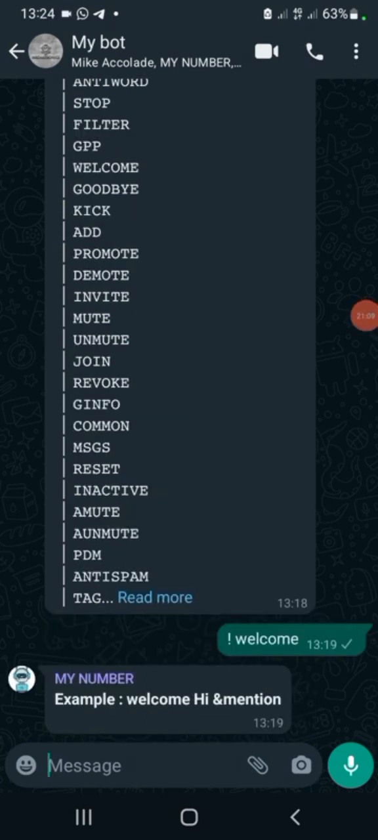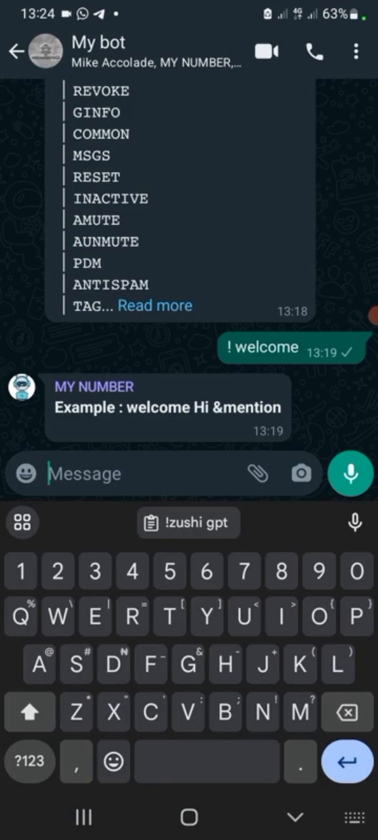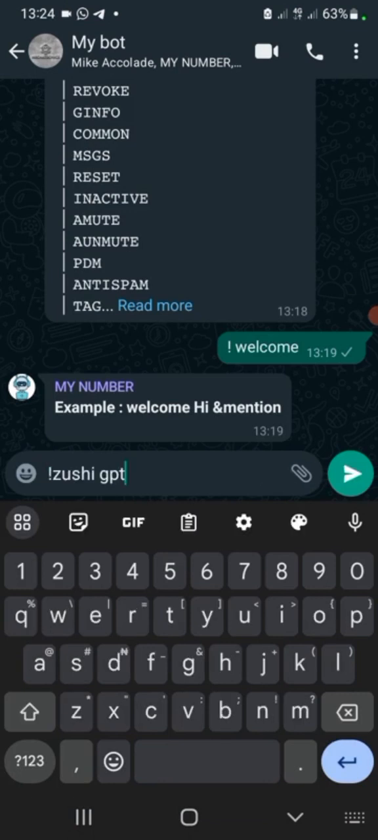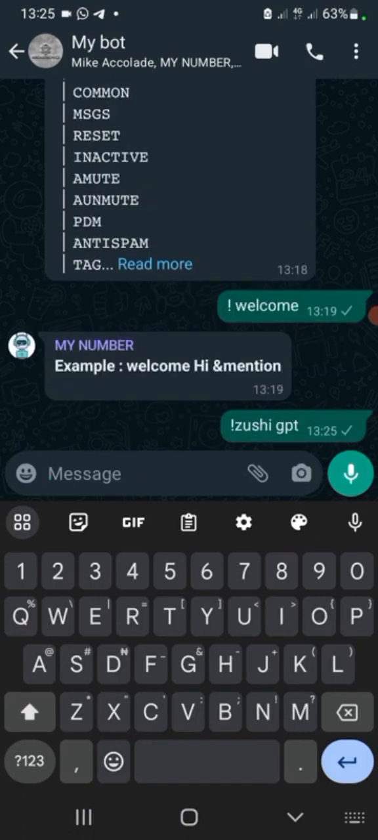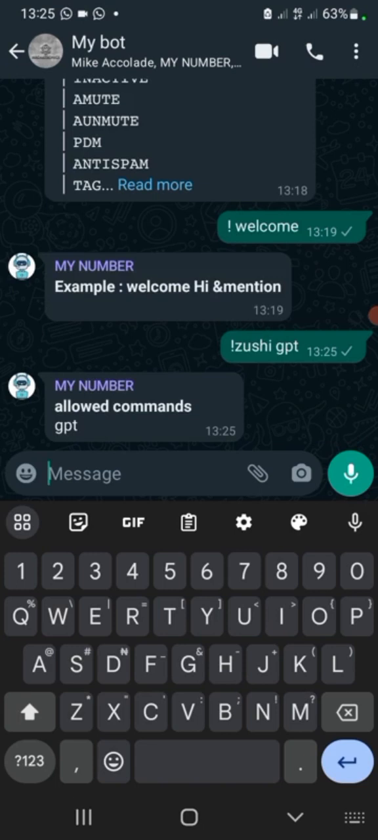Okay, yeah, I promise to tell you what you need if you want to make everyone be able to use the GPT. Just this Zushi GPT. When you do that, everybody in your group will be able to use GPT to ask questions.